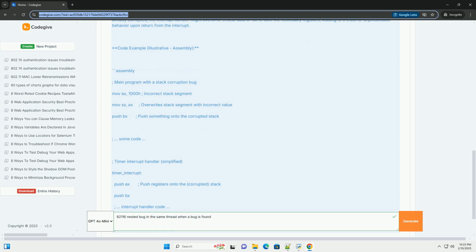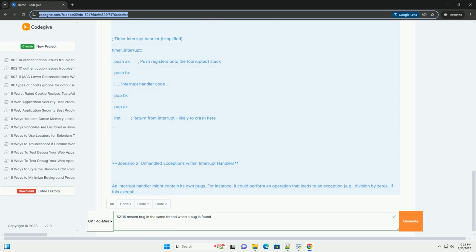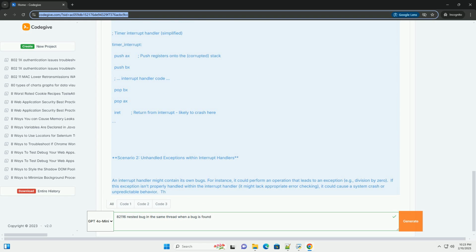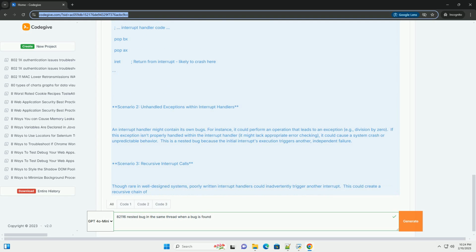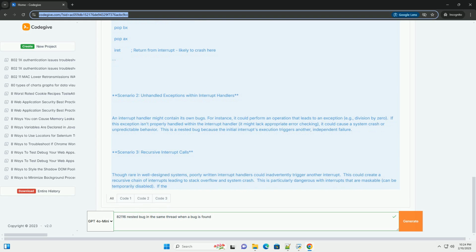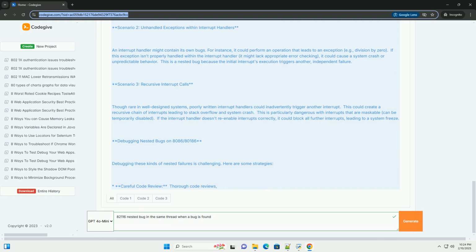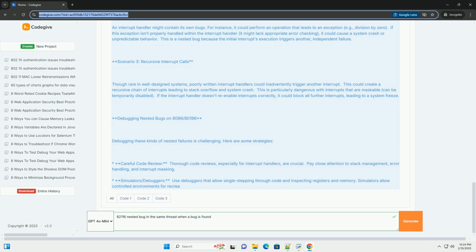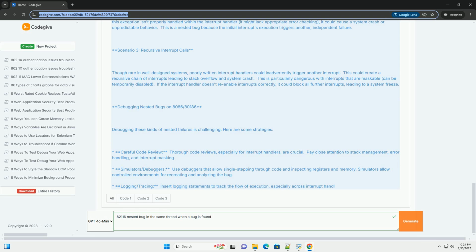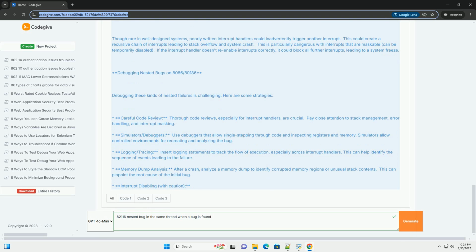However, the architecture's limitations and potential for interaction between interrupts, exceptions, and software bugs can lead to complex, nested failure scenarios that mimic the concept. This tutorial will explore such scenarios, focusing on how bugs can interact and lead to seemingly unpredictable behavior within the same thread.